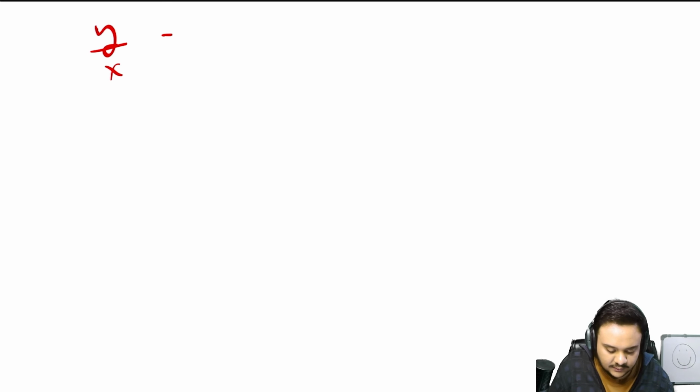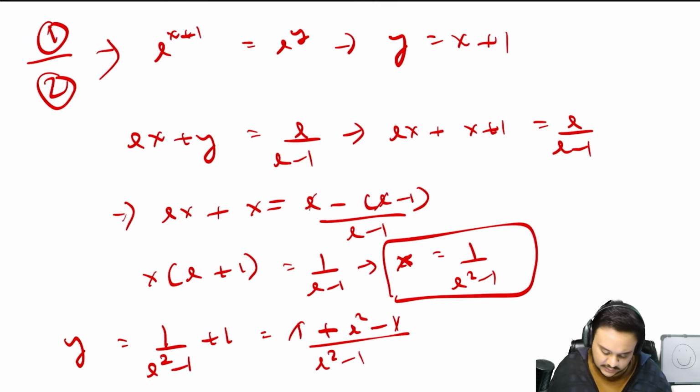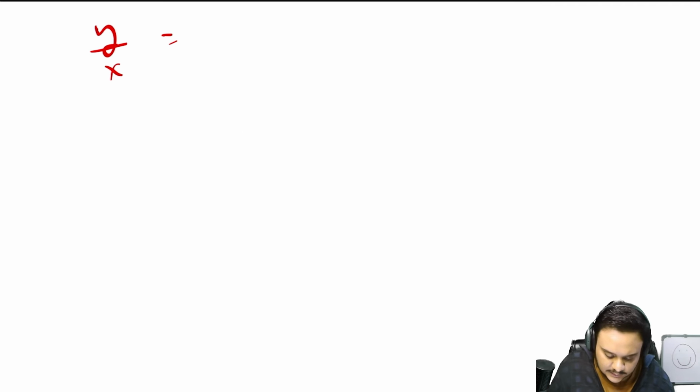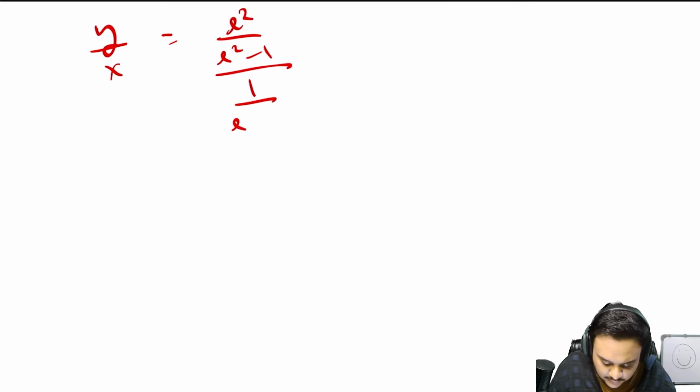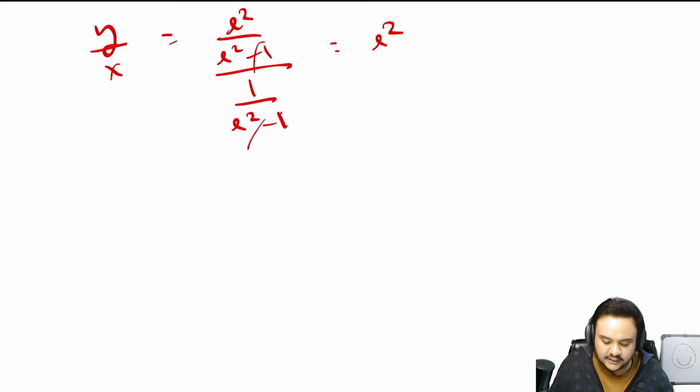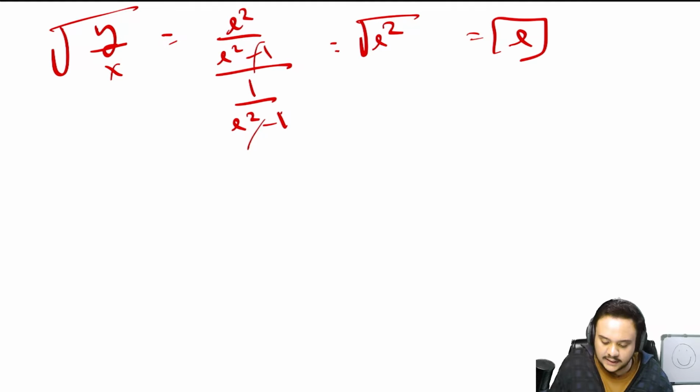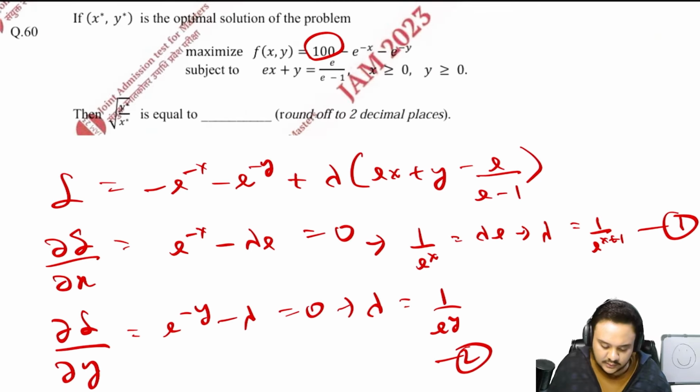So now that you have both y and x, just write y upon x. It is equal to, what is it? e square upon e square minus 1 divided by 1 upon e square minus 1. So everything gets cancelled, you are left with e square, and we have to find the root of y by x. So we root it up. You get e as your answer, and up to 2 decimal points, you just write e, and the value of that is 2.72.